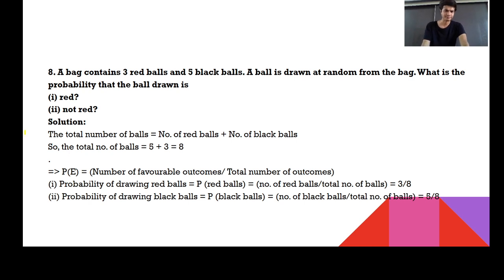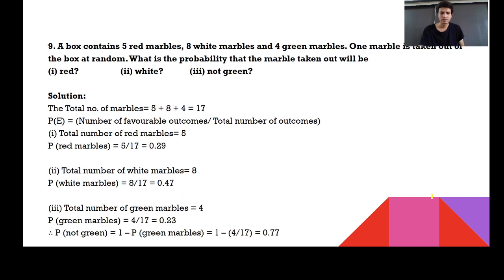Let's go to the next question. A bag contains 3 red balls and 5 black balls. A ball is drawn at random from the bag. What's the probability that the ball is red? Total how many balls are there? 8. Out of 8, how many are red? So you can say directly that this probability is 3 by 8. For not red, it is 5 by 8. Right? So you got two answers. One is 3 by 8, the second is 5 by 8. Is this clear, guys? Let's move further.